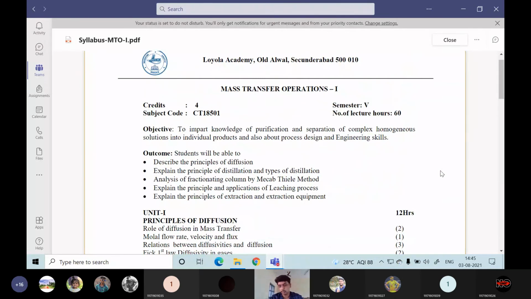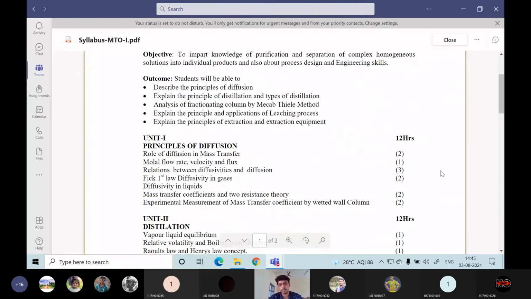From the next unit onwards, we are going to learn the first unit. I am going to start the first unit, which is diffusion. Before coming to this unit, you just revise your CPP course once again, chemical process principles, as well as fluid mechanics to some extent. Not all the topics. Just quickly go through the 2 courses. That will be very informative as well as very useful for this course to go further.